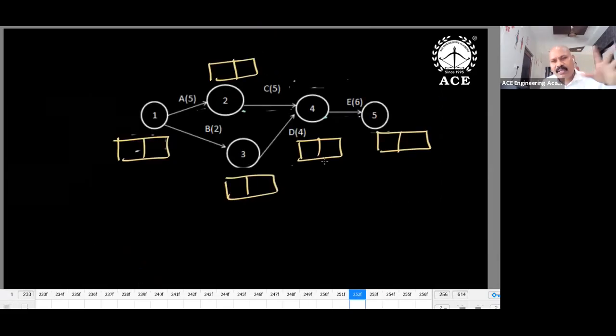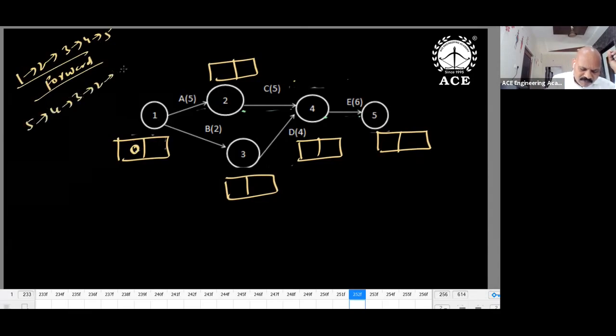Let me proceed with this. First, I'm taking the systematic calculations. Start with 0. How to move? Forward direction: 1, 2, 3, 4, 5. Backward means 5, 4, 3, 2, 1.